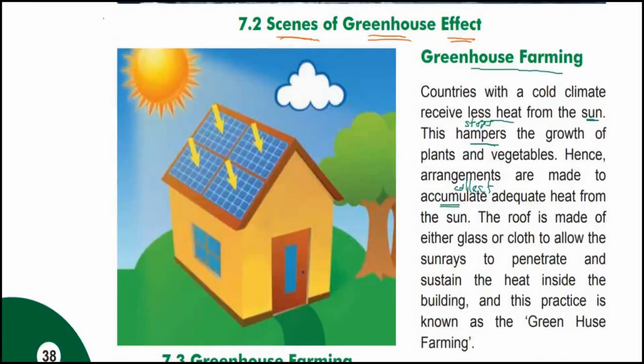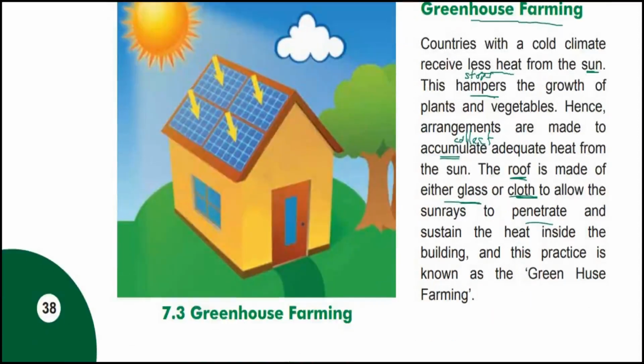The roof is made of either glass or cloth, you can see this in the diagram, to allow the sun rays to penetrate and sustain the heat inside the building. And this practice is known as greenhouse farming. So you can see the sunlight can enter into this building and plants can be grown here.